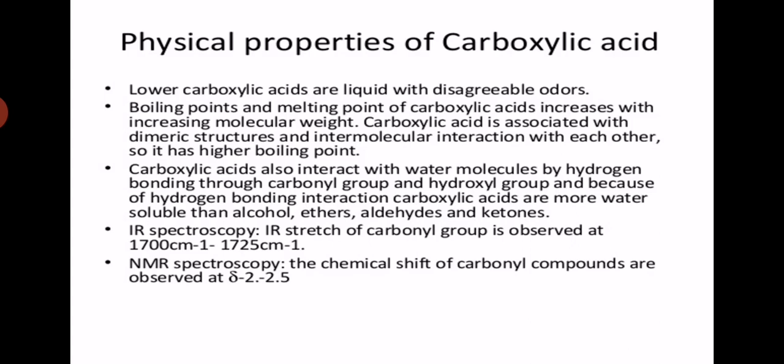Coming to the spectroscopic region for carboxylic acid: in infrared spectroscopy, the stretching of the carbonyl group is observed at 1700 cm⁻¹ to 1725 cm⁻¹. And in NMR spectroscopy, the chemical shift is observed at delta 2 to delta 2.5. These are some of the physical properties of carboxylic acid.